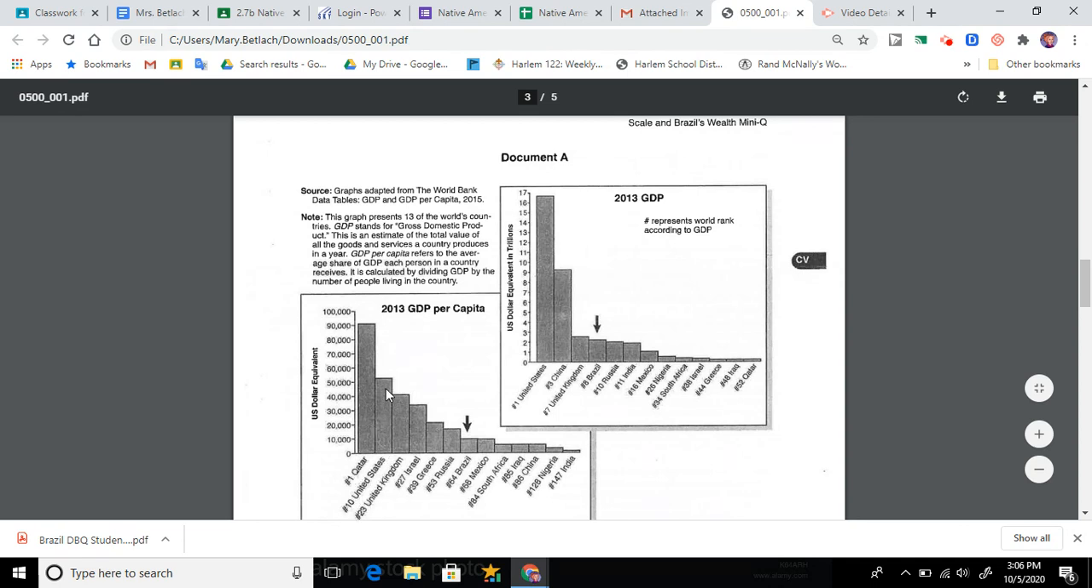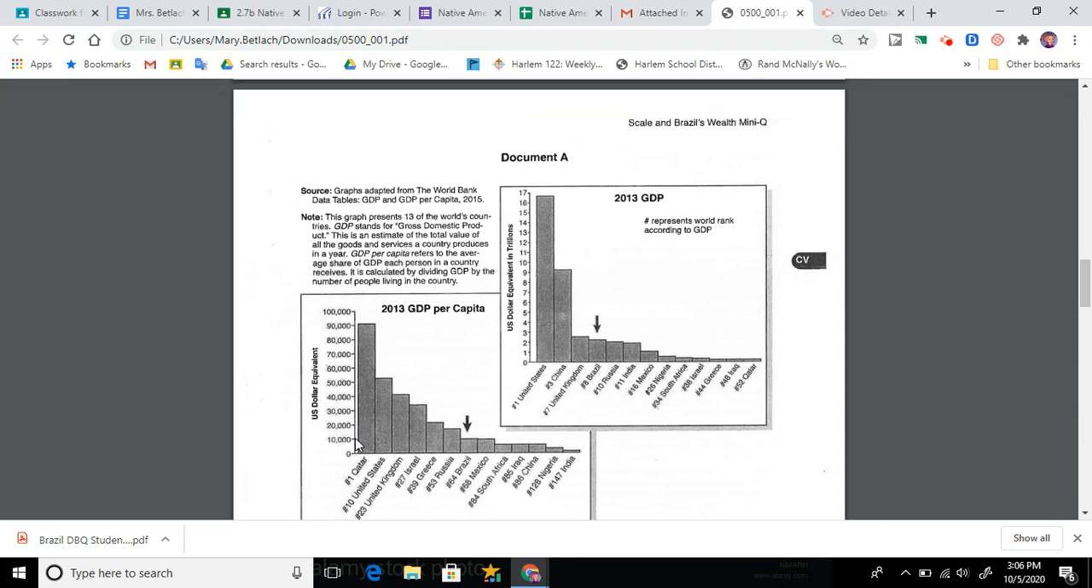US is number 10. And then 64th, because we're looking at Brazil, let's take a look. 64th is Brazil, and you have to make an imaginary line straight across to find out, on average, how much does each Brazilian have annually as an income.